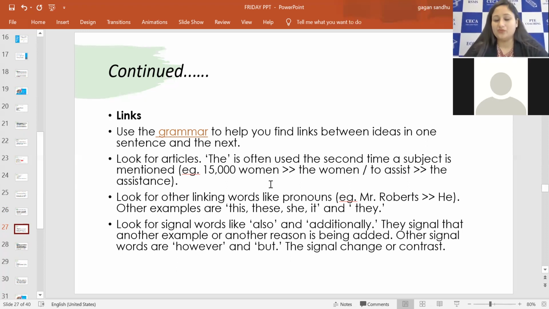And the second is pronouns, right? So suppose I say Melbourne is a big city, then I say it has wonderful weather. So 'it' is again referring to Melbourne. This is how you can look for the links using pronouns. For living beings, if there is the name of a person, male or female, according to that you can look for he, she, or something like that written, which is referring to the same person.